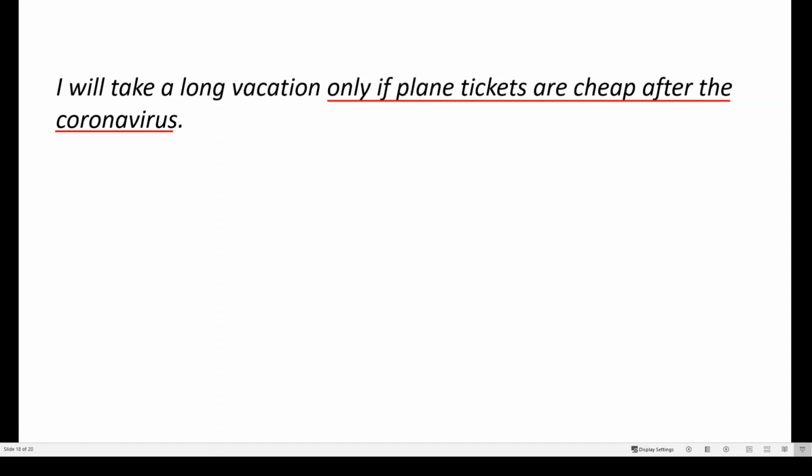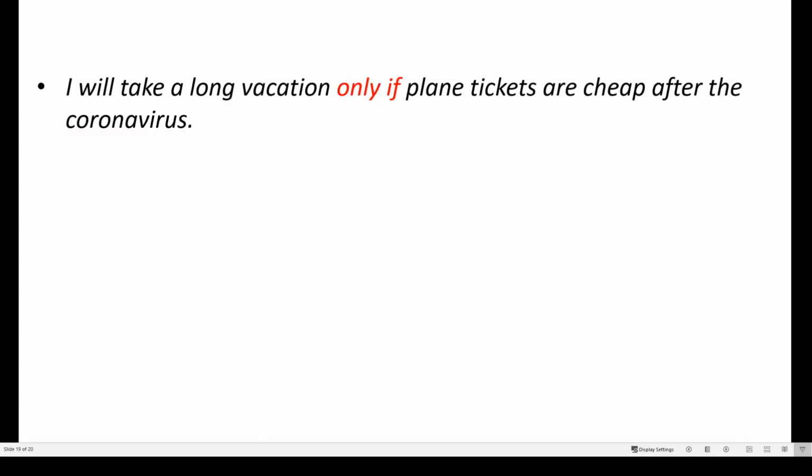It's pretty simple. Now let's talk quickly about the grammatical placement. So here we said, I will take a long vacation only if plane tickets are cheap after the coronavirus. Now we can also place only if at the beginning of a sentence.